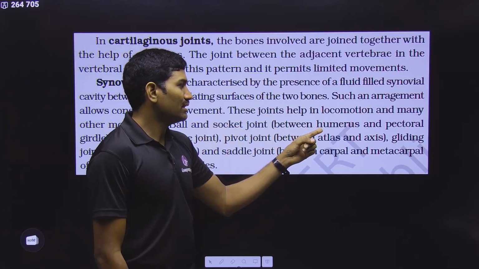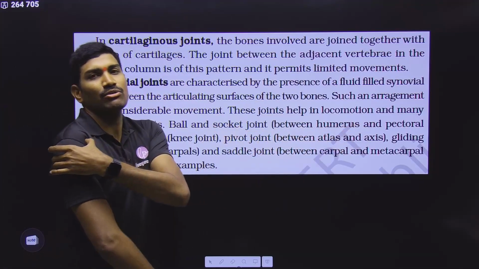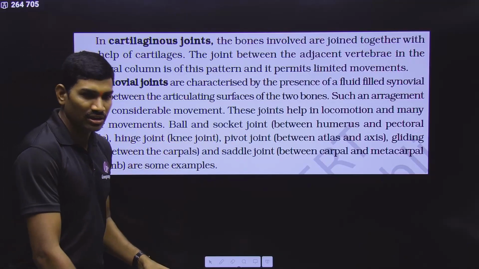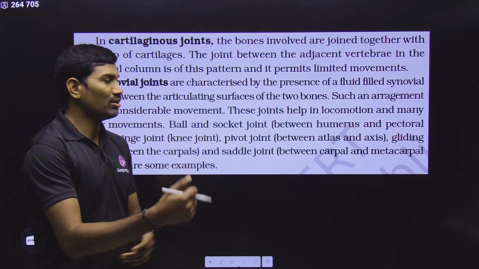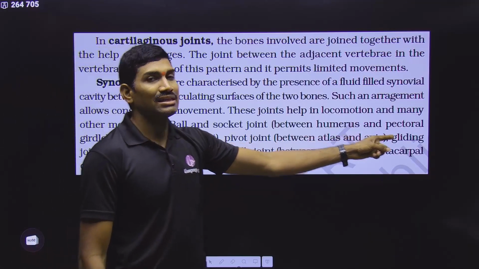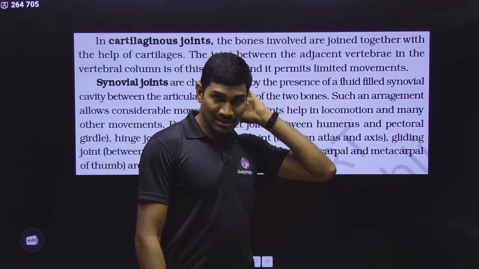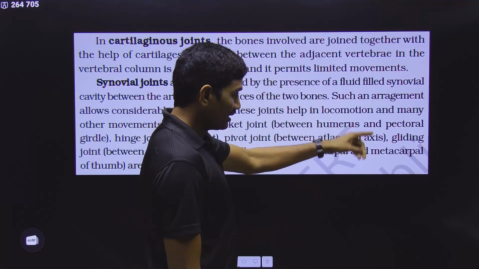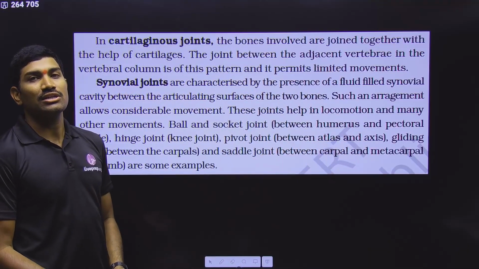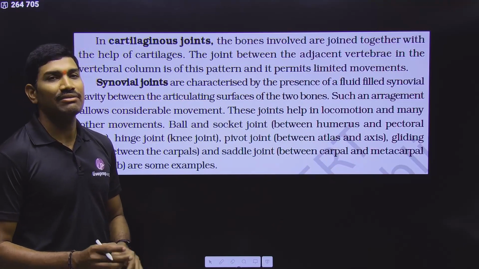Ball and socket joint, that is present between the humerus and pectoral girdle. Here the ball and socket is one example they give. Hinge joint: knee joint, elbow joint, these are all hinge joints. Next one, pivot joint between the atlas and axis. Already I told you, atlas is the first cervical vertebra and axis is the second cervical vertebra. Between these two, the pivot joint helps in the movement of the head in different directions.